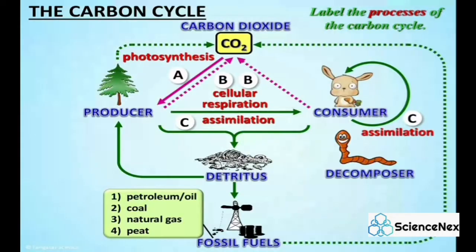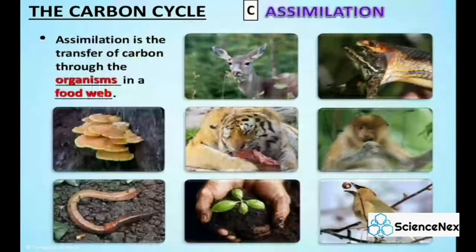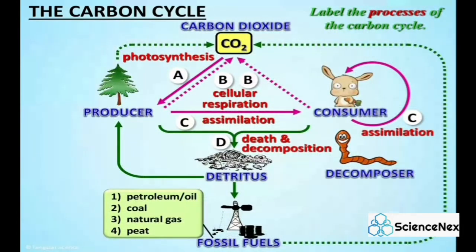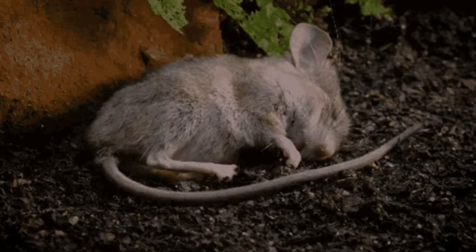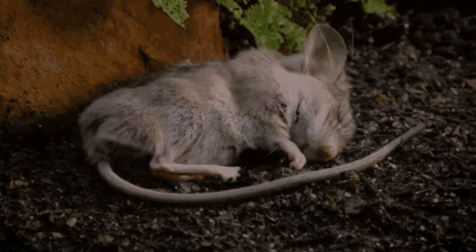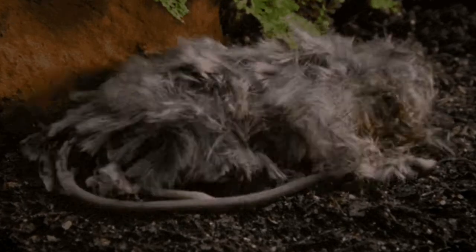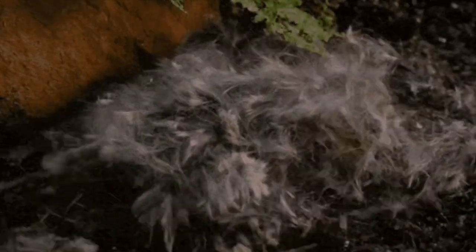Step C, assimilation. Assimilation is the transfer of carbon through the organisms in a food web. Step D, death and decomposition. During any organism's lifetime, it produces waste matter, which becomes detritus, decomposing organic waste. Likewise, when an organism dies, its remains begin to decompose, and this becomes detritus as well.